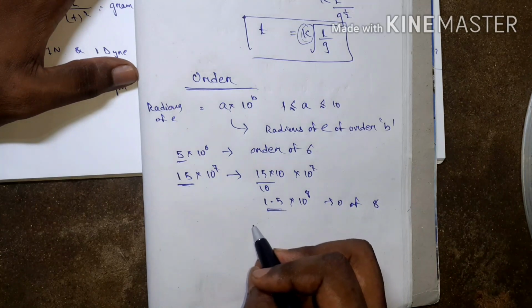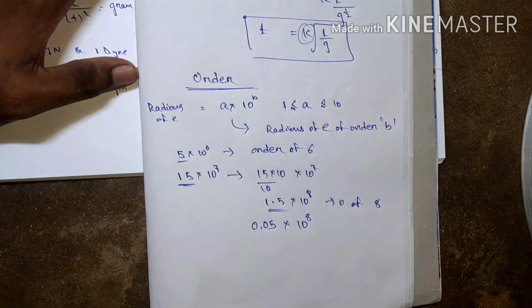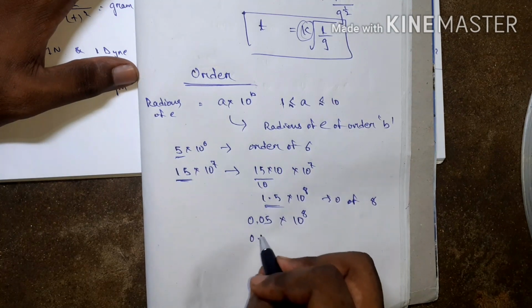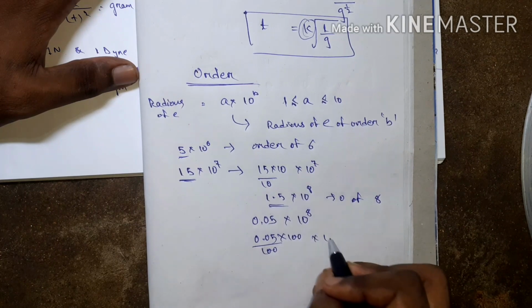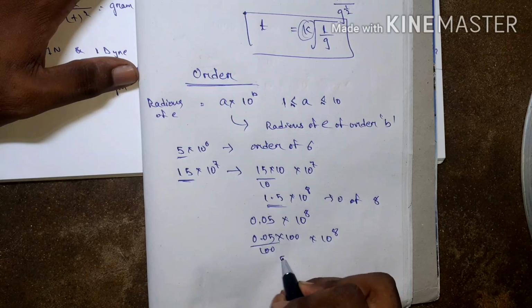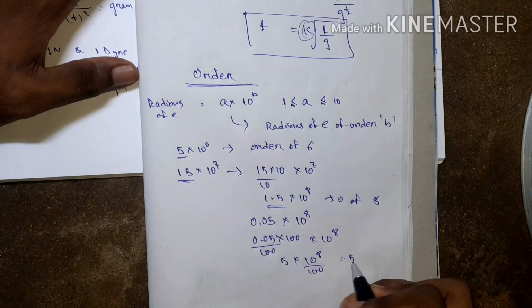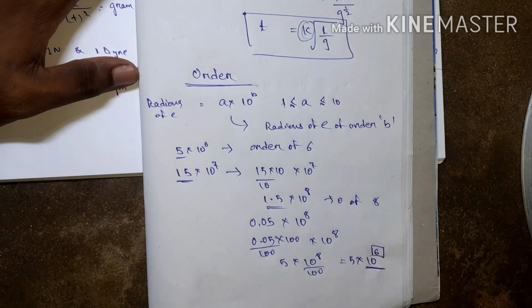If it is 0.05 into 10 to the power 8, what will it be? Multiply by 100 and divide by 100: 5 into 10 to the power 8 by 100, that equals 5 into 10 to the power 6. The order is 6. So these constants you always have to make between 1 and 10.